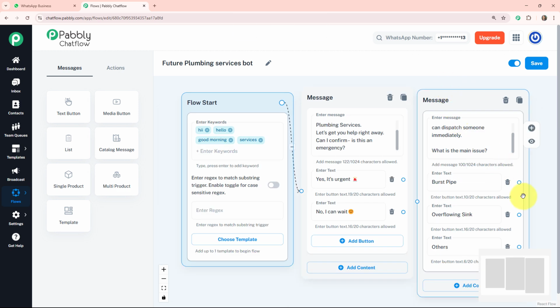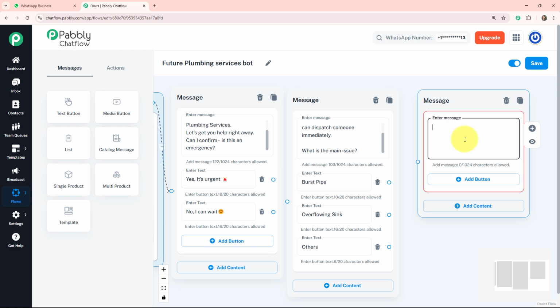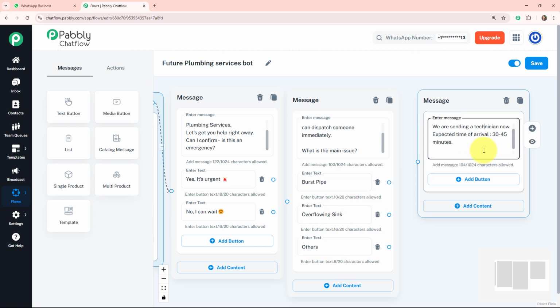Okay, here you can see, after this, when my customer is facing any of these issues, what will my bot respond to them? Here also I have entered this manually. I am taking another text button here. Here I am writing the response if my customer is facing any of these issues. See: Got it. We are sending a technician now.